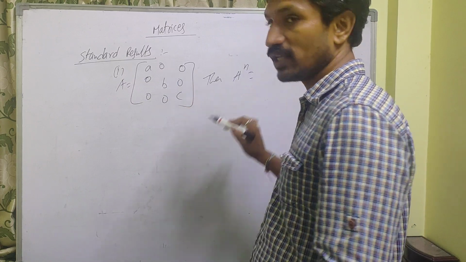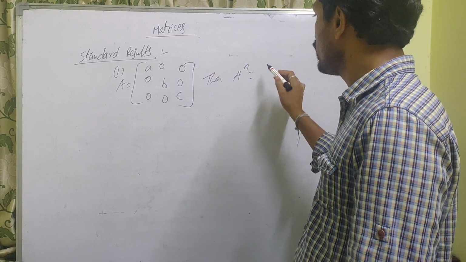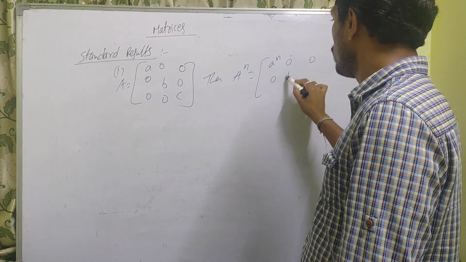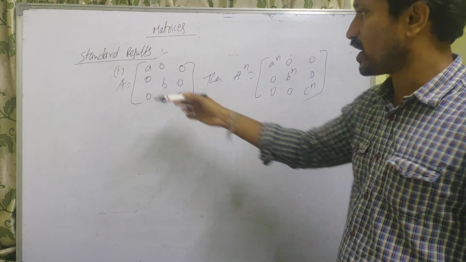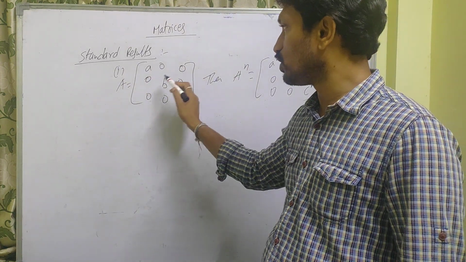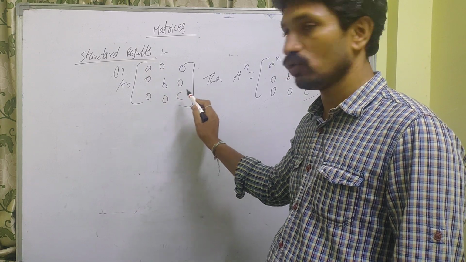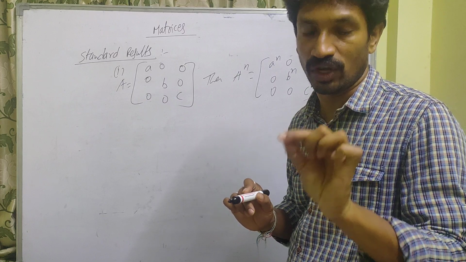A power n, that means A square, A cube, A power 4, A power 5, A power 6, whatever may be given, is nothing but A power n 0 0, 0 B power n 0, 0 0 C power n. Let us take A equal to 1 0 0, 0 2 0, 0 0 3, and he is asking to find A power 2021. How to do this?